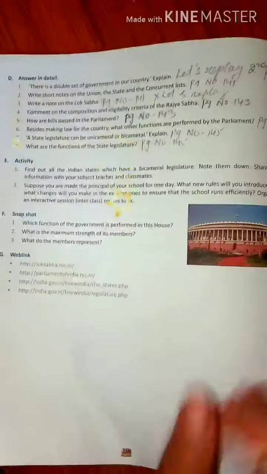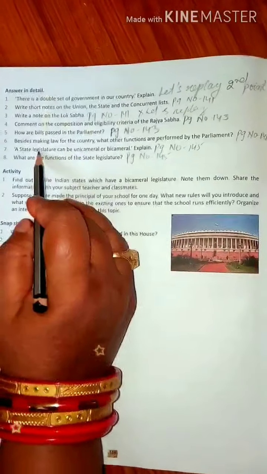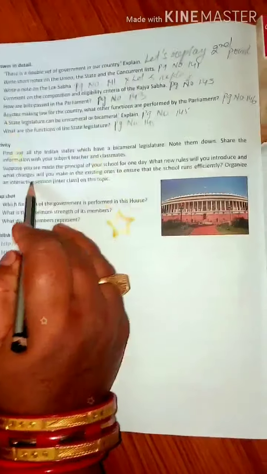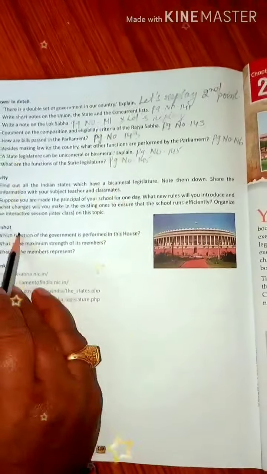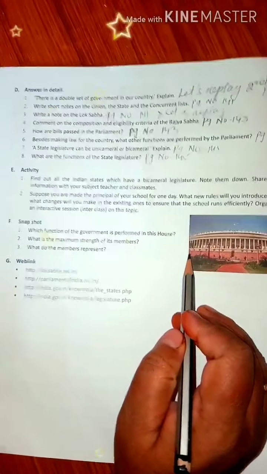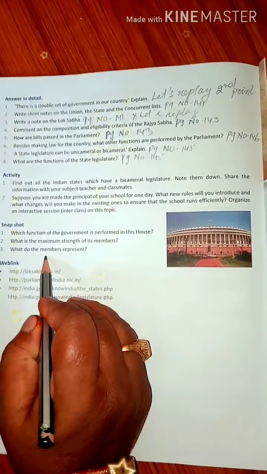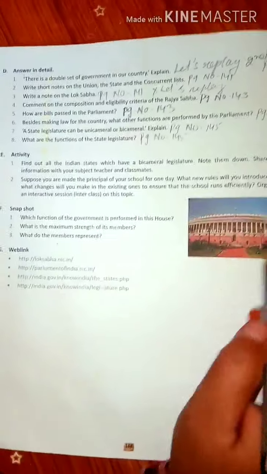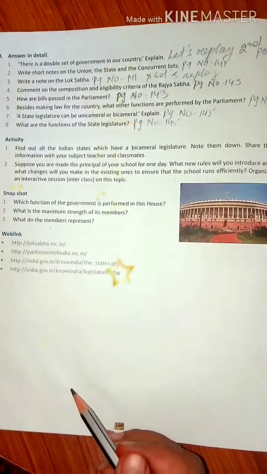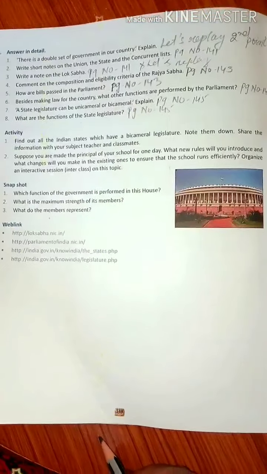Okay, my dear students, now these are the question answers I have told you. Okay, just note it down in your notebook now. Okay, then these are the activities. This it's not necessary now. So snapshot is given here. You can see this picture. Okay, from this picture I hope so you can understand and you can write these answers. These 3 answers you can write. Is that clear, my dear students? Okay, so this is the work for you which is given, that you can write of your own, because already we have learned the chapter, isn't it? So I hope you are clear with the exercise portions of your civics chapter 1, the Union Legislature.